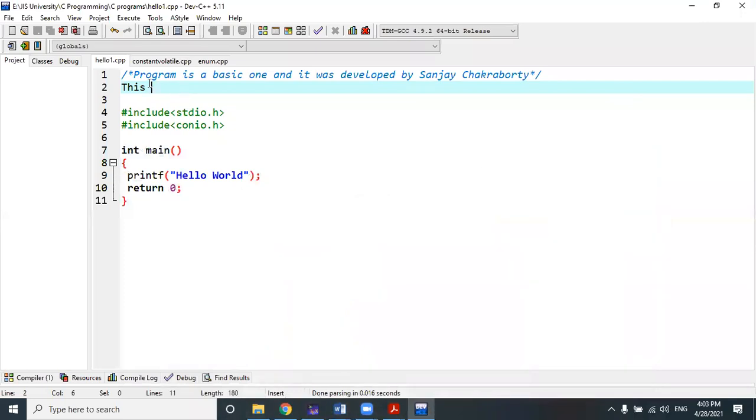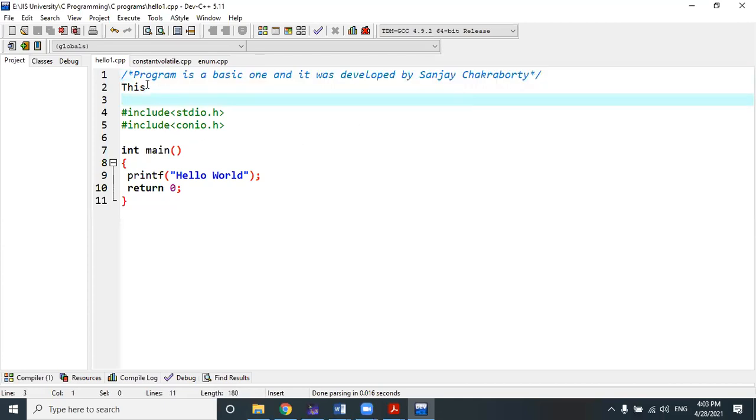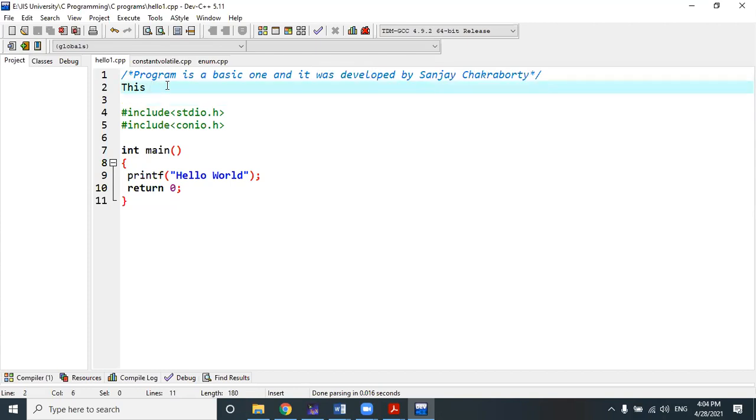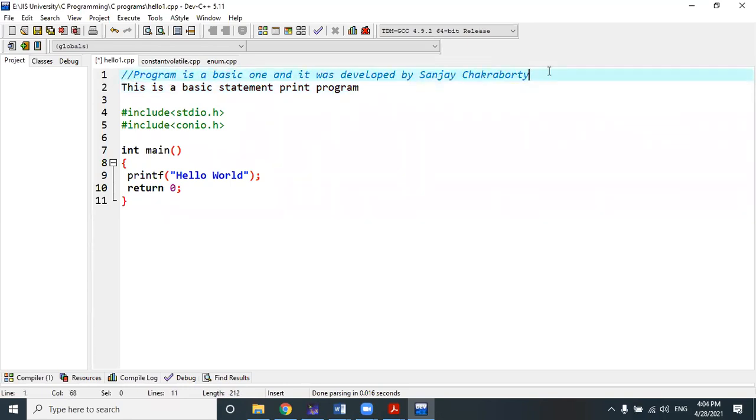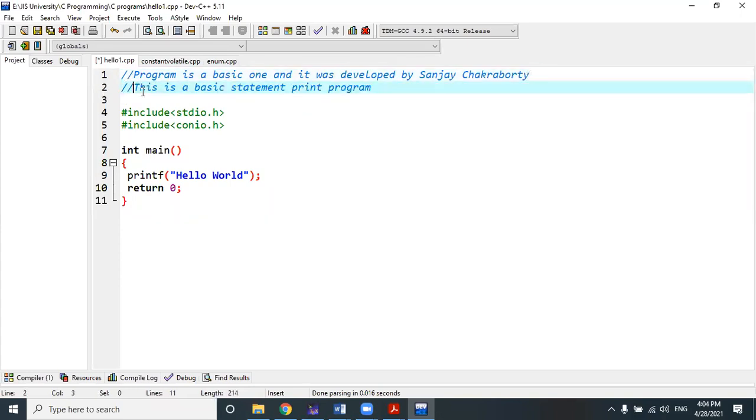Now, suppose I am writing the overall objective of this program. The program is a basic one, and it was developed by my name Sanjay Chakraborty, and this is a basic statement print program, right? So I can represent this as a comment line. We can use multiple slashes to represent this as a comment line. Okay, it is called a comment line.